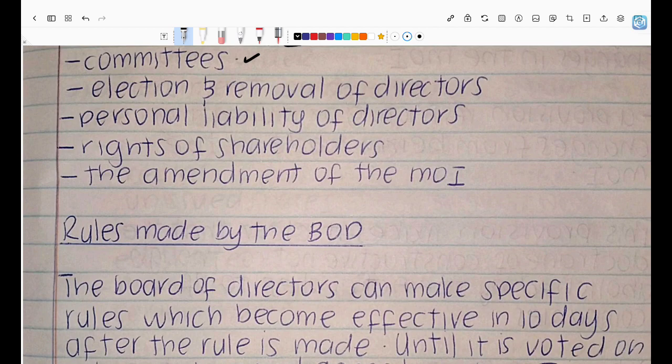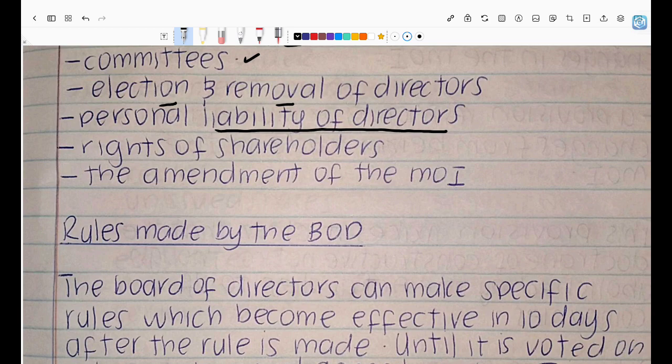And then the MOI can also look at the election and removal of directors. So it's going to tell us, how do you elect directors? What are the requirements that we need to see in our directors, right? And then it's also going to tell us about the personal liability of directors. So say, for instance, this is important when we talk about the personal liability company, right? So mostly in a private company, the directors are not held liable for the company's debts. I mean, there are sections that keep them accountable. Think of piercing of the corporate veil as per section 20. But normally, right, the company is such that the directors will not be held liable for the debts of the business.